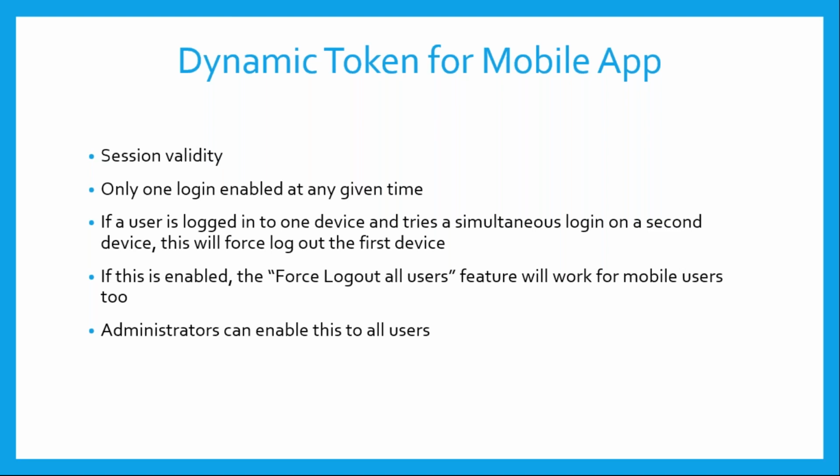So let's say I have one device that I'm using continuously, and you see another login happening on my credentials on a different device, you don't need to basically allow that unless it's a genuine login, right? That's where this one login at any time will help. So basically users can log in using one credential only on one device. And if a user is logged in into one device and tries simultaneous login, the second device will be active, but then the first device will be logged out.